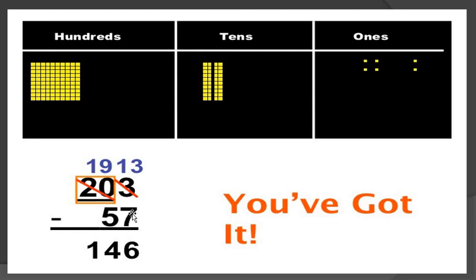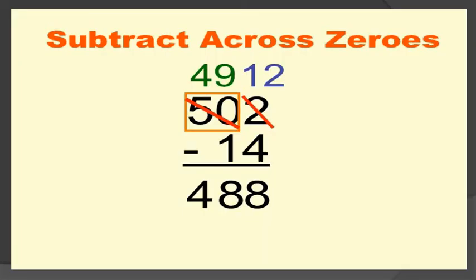So 3 minus 7, is this not possible? So I am taking the borrow, 10 plus this 3, 13, 13 minus 7, so how many? 6. Cut the further digit and put the 9, 9 minus 5, so how many? 4. And again cut the further digit 2, put the 1, 1 minus 0, so what answer comes? 1. Understood? And now further we subtract across 0, with 0 in the middle.